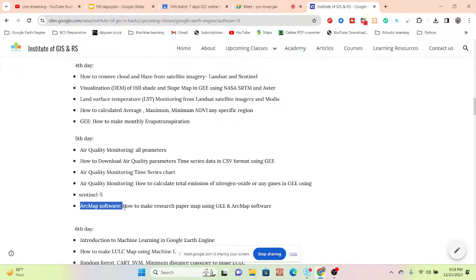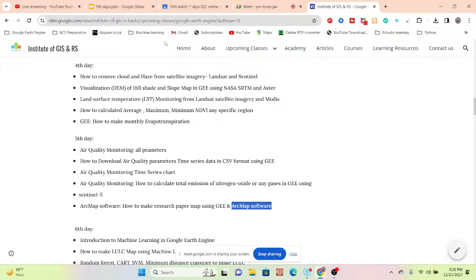So mainly how we can easily make the research paper map after downloading the TIFF format, and then how we can easily use the ArcMap software to create the research paper map for our research paper or presentation work. So basically, on the Google Earth Engine platform, we can only download the TIFF images. For the further processing of the map, we have to use the ArcMap software or QGIS software for the research paper or the presentation work. Okay, so any kind of TIFF image we can easily do using the same approach.